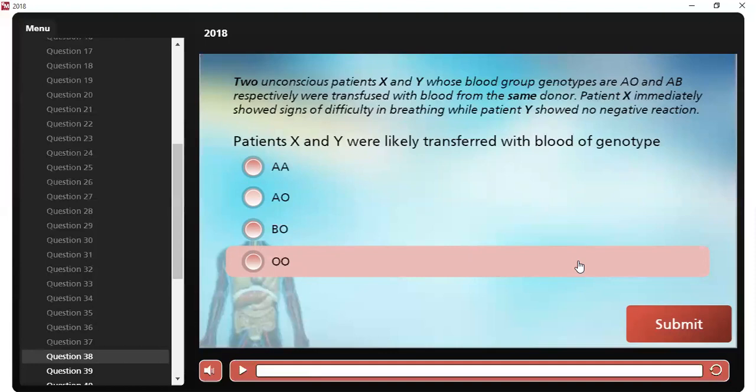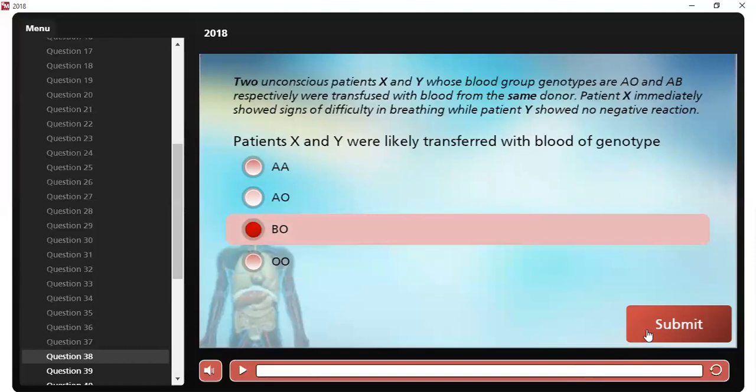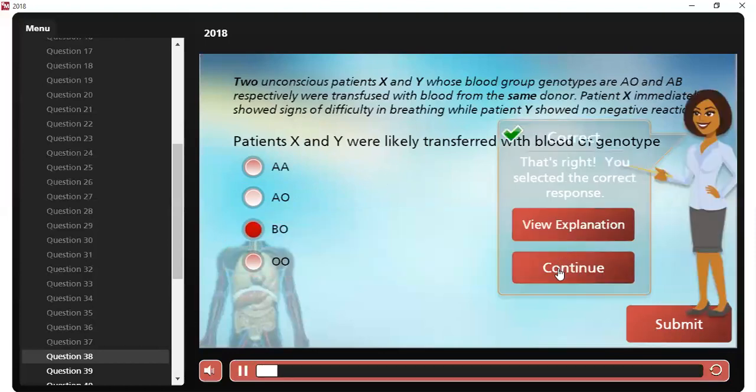Now, the question is, patient X and Y are likely transfused with blood of genotype what? BO. That's the answer. BO.